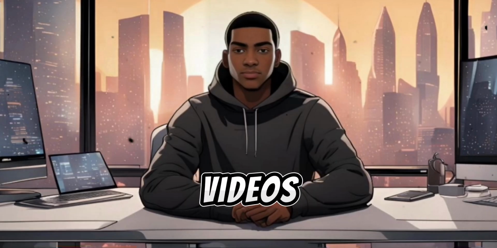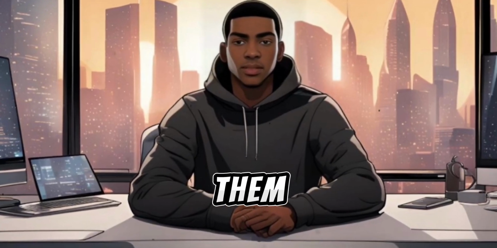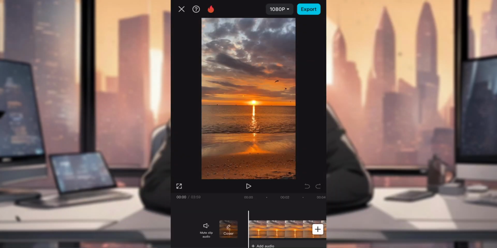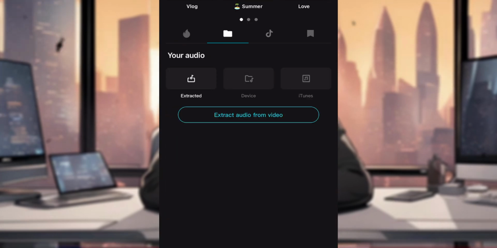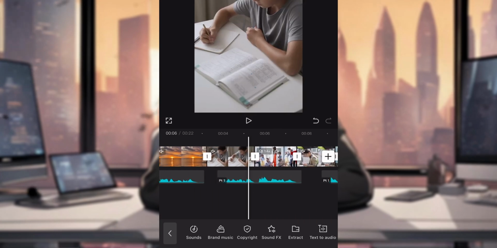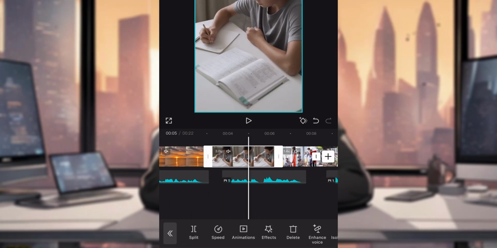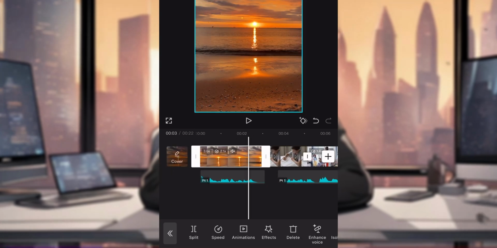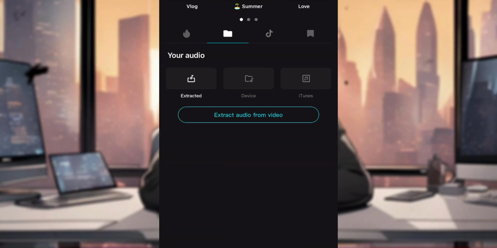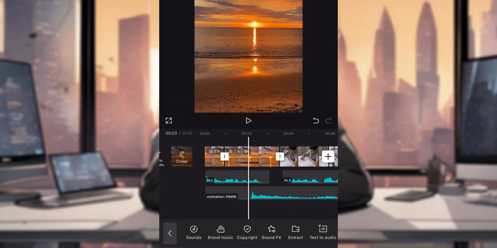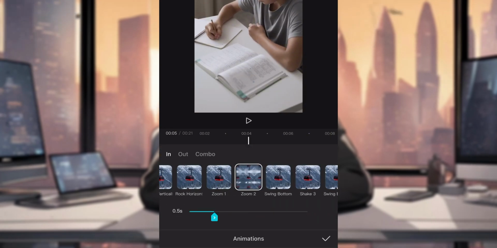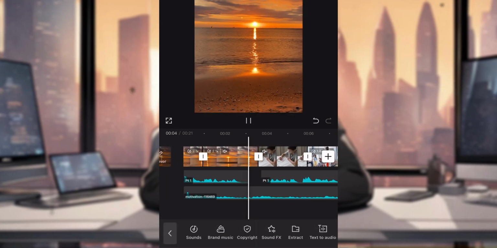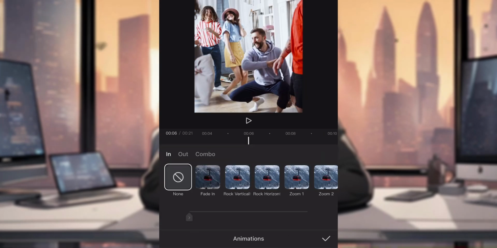Now that we have our voiceover, videos, and background music, it's time to put all of them together with editing. For this, I'm going to use CapCut. Go over to CapCut, click on New Project, and import all the videos we downloaded from Pexels. Next, you import the voiceover we generated from ElevenLabs. Then you start arranging your clips to fit the voiceover. Next, you import the background music we downloaded from Pixabay. Reduce the volume so it won't take over the video. Next, add any transition you prefer to each of the clips, but I recommend you use the Zoom In transition. Click on Animations and we'll find the Zoom In transition and add it to all the clips.